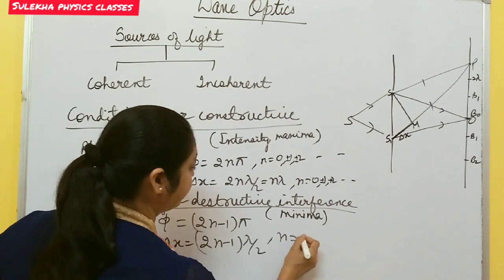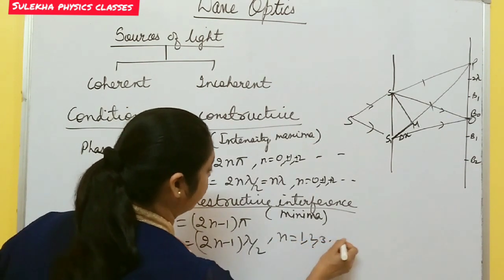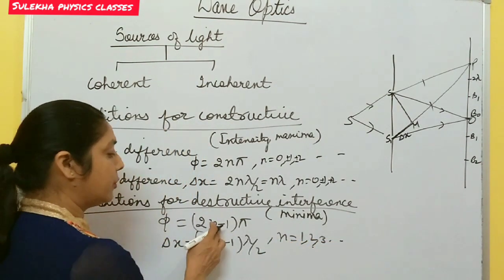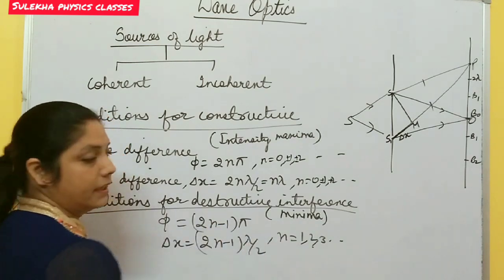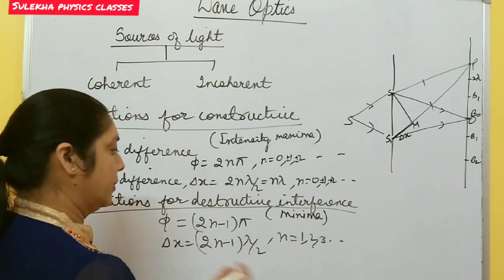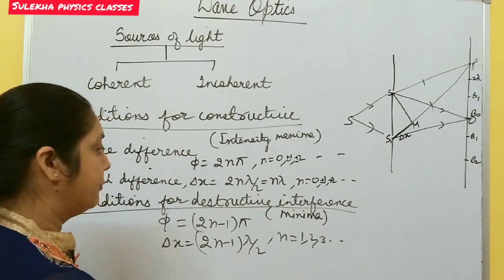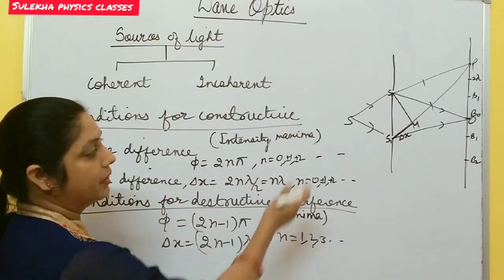Here n equals 1, 2, 3, and it starts from 1. If you take 2n plus 1, then n starts from 0. So what are the different positions for this minima on the screen?